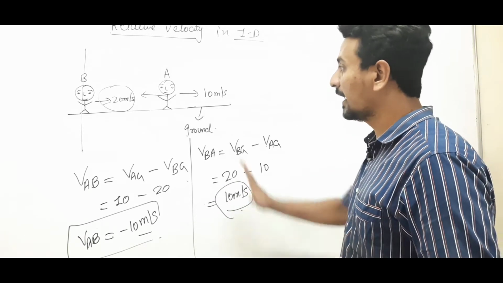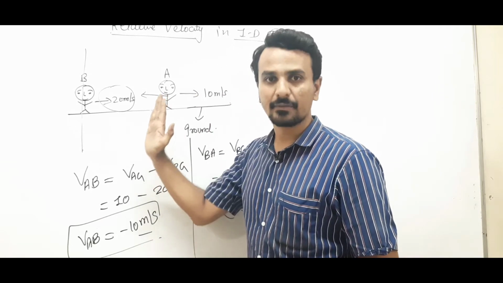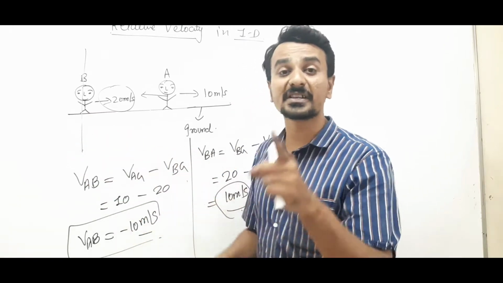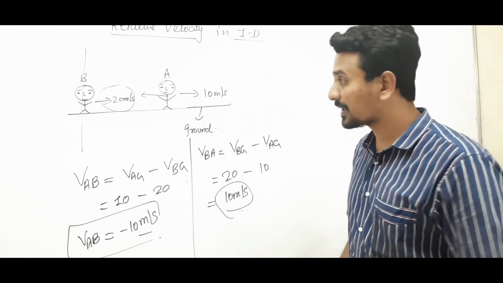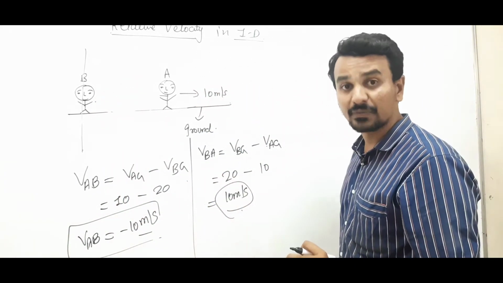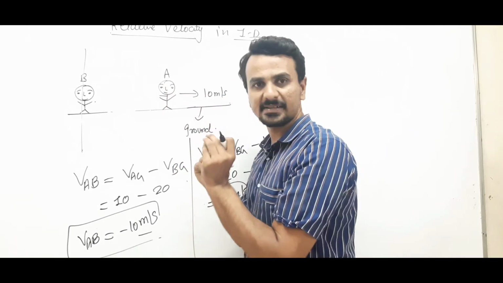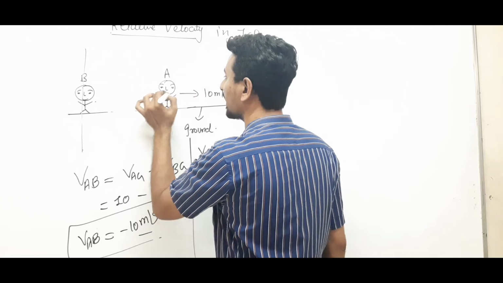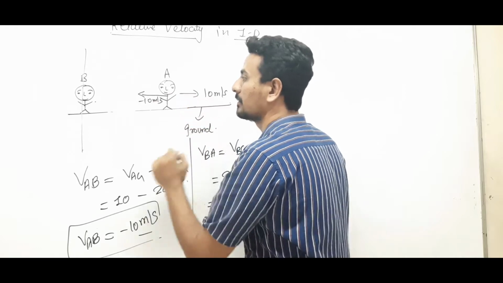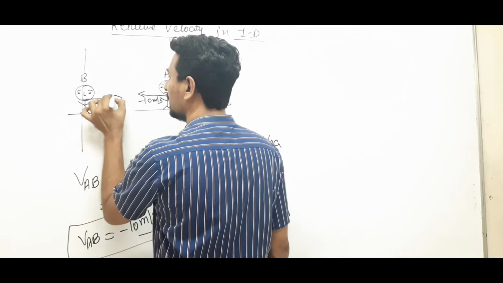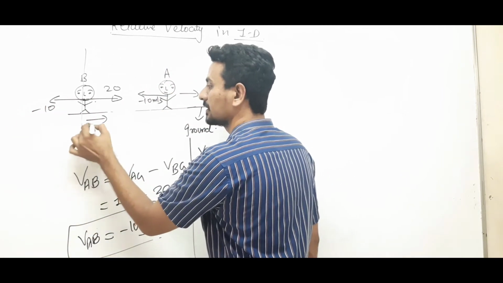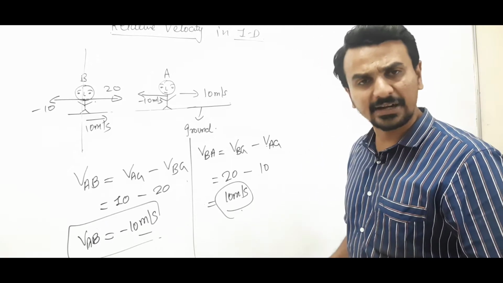What does this mean? A thinks that B is coming towards him with the velocity of 10, not with velocity of 20. Because now we are calculating velocity of B with respect to A. Consider A to be at rest. So, how to take A at rest? Give the velocity opposite to 10, minus 10. Here B was moving with velocity 20, minus 10, so net velocity is 10. Got it? This is how we will calculate relative velocity.